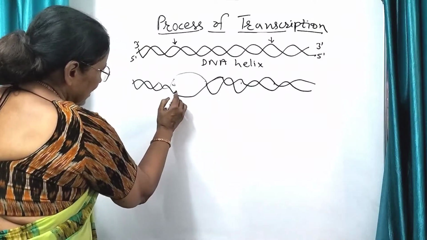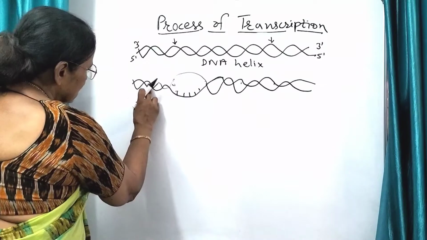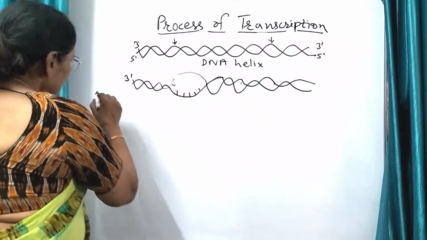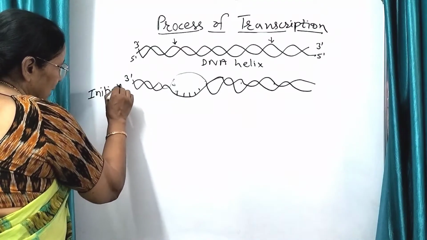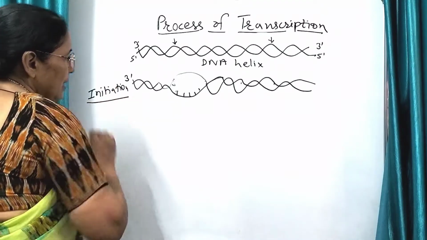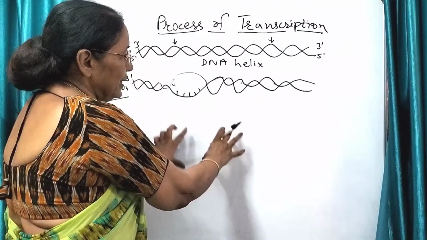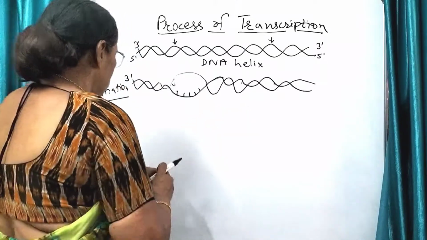So if we are starting from here, this strand, this is the 3' end. This is initiation. मतलब अभी start हो रहा है transcription. Let us not draw the details here. First only let us draw the 3 diagrams having the 3 different parts opened up.